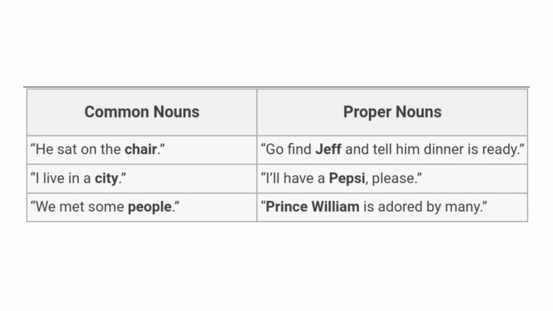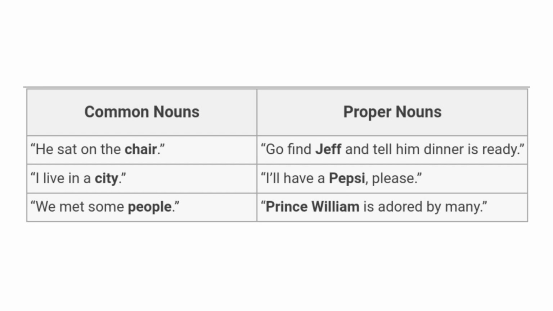Nouns are words that name people, places, things, or ideas. For example, chair is a noun that names a thing you can sit on. Common nouns are nouns that name general or ordinary things. They are not specific or unique. For example, city is a common noun that names any large place, where many people live. Common nouns are usually written with a lowercase letter at the beginning, unless they start a sentence.